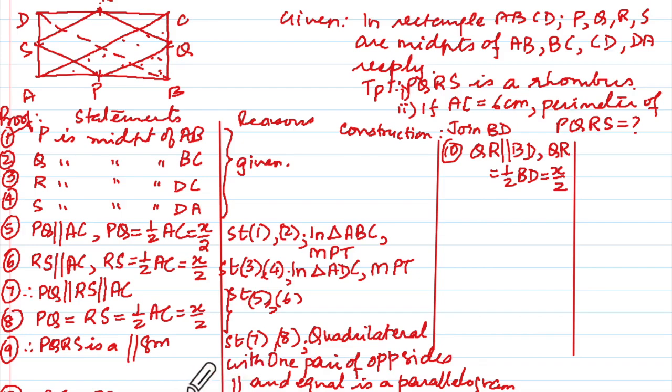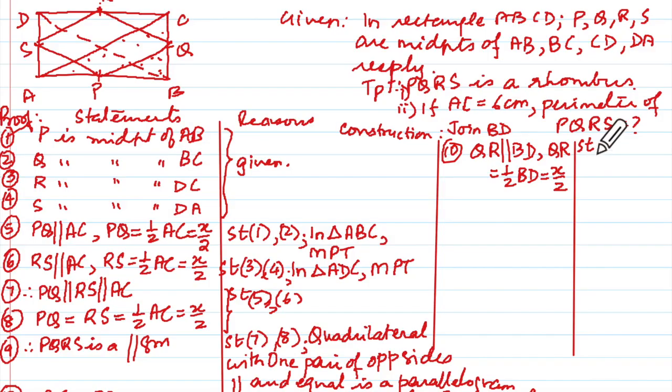We need to squeeze in one statement here, and what you'll say: diagonals of a rectangle are equal. Now make sure that you're writing everything properly. So this will be from which statements?